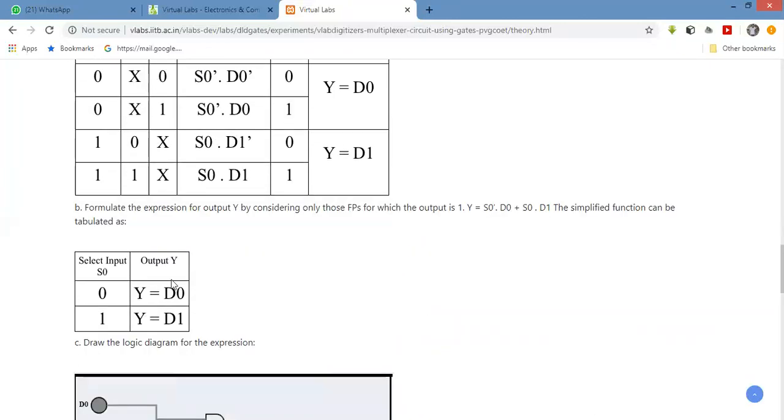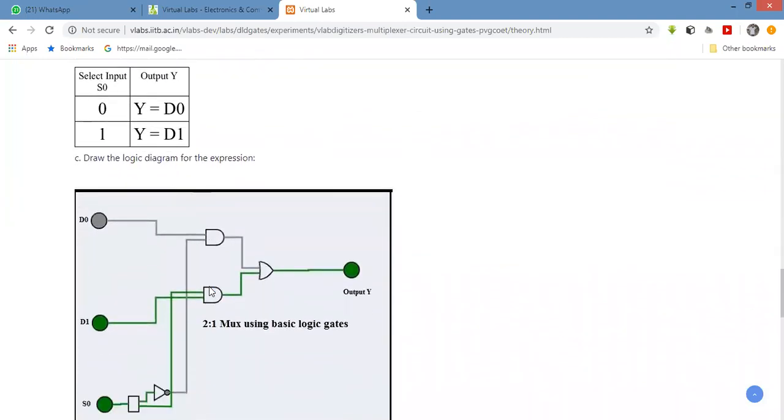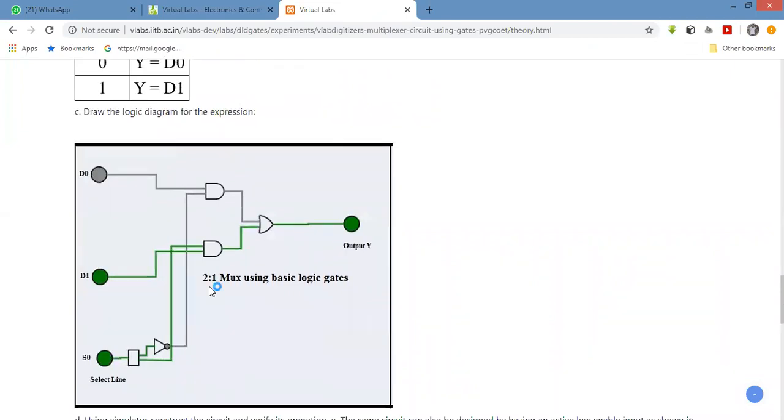In short, this is the truth table of the 2:1 multiplexer, and this is the equation for the 2:1 multiplexer. And we have to construct this in the simulator, and check whether it works or not.